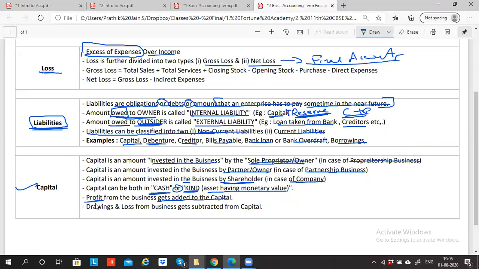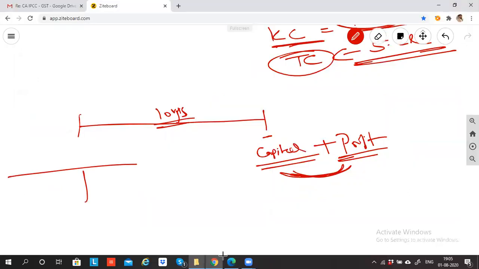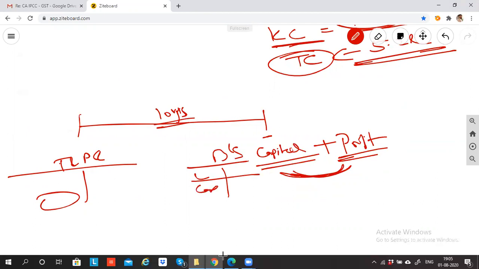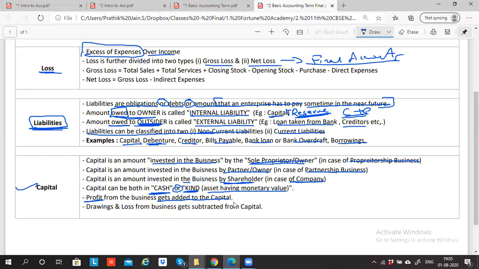So the profit which comes in the trading and P&L account, when I prepare my trading and profit and loss account, I get my profit. This profit has to be added in the balance sheet. In the balance sheet, under the liability side, when you record capital, along with this capital you need to add this. So profit will always get added to the capital. Even if you remember, well and good. If you don't remember, not a problem, because when we do sums, you will automatically understand this. I know it is too much information, but yes, we have to do this. Profit from the business gets added to the capital. Any doubts in this point?